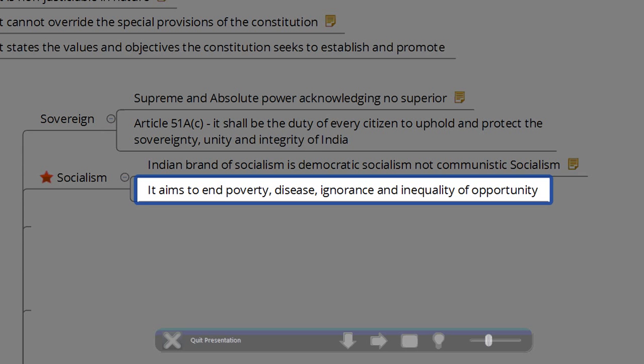Even though we have two types of socialism, democratic socialism and communist socialism, India is following democratic socialism. Communist socialism tries to nationalize all the resources, both production and distribution. But in democratic socialism, there is a concept of mixed economy where private players and public players work together to achieve this so-called socialism in India. So it's actually a mix of Marxism as well as Gandhism. That is why it is called democratic socialism.